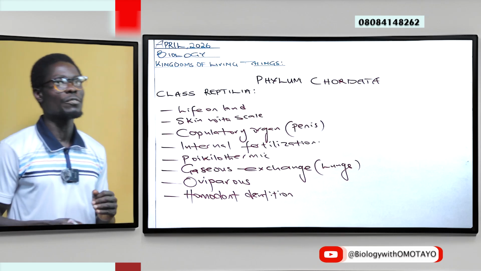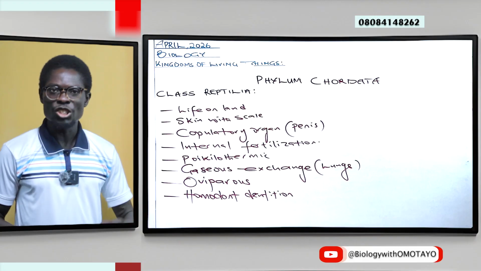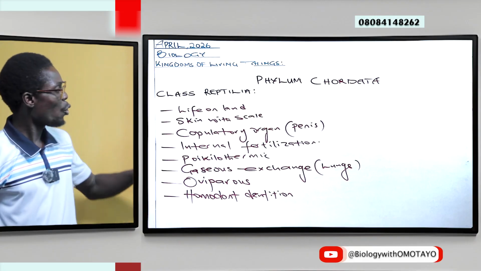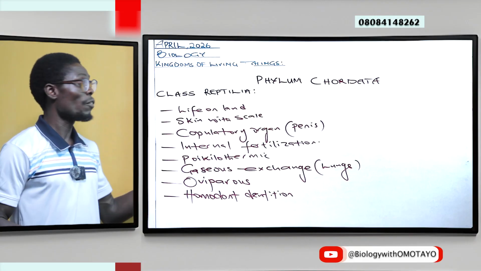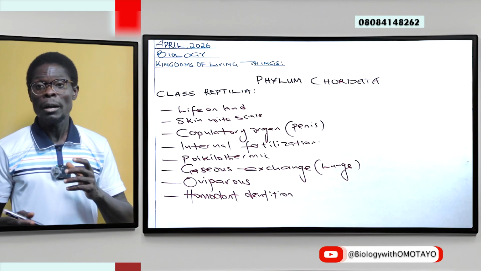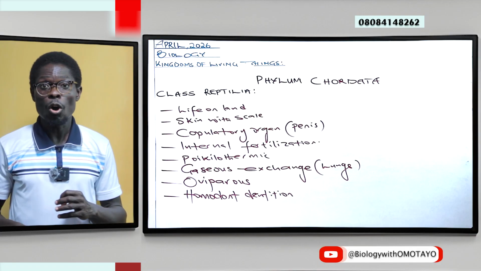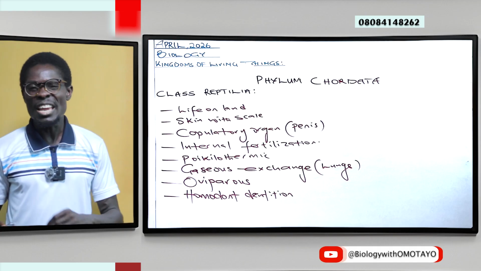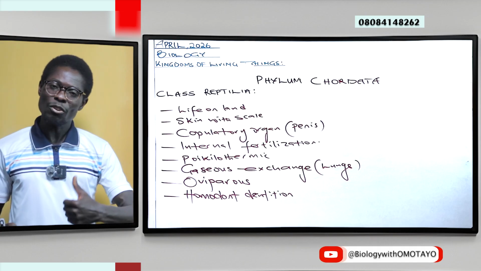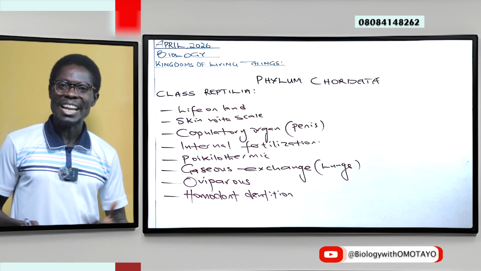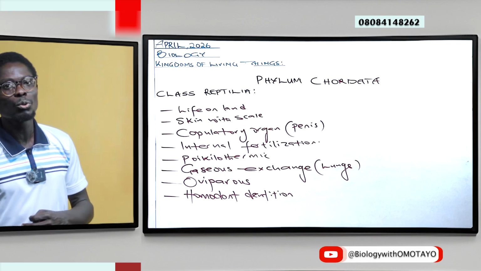Homodentition, having a set of teeth that are the same in shape and function. This is the first time we are coming across this very word, homodentition, although something like it, a primitive form of it, can also be seen with earlier classes discussed. Take note of that.